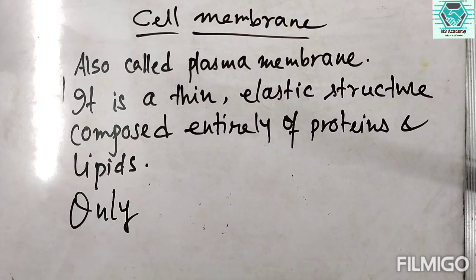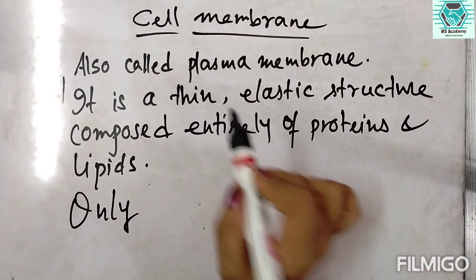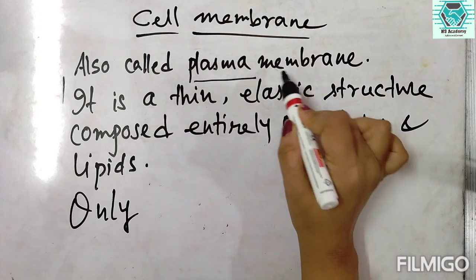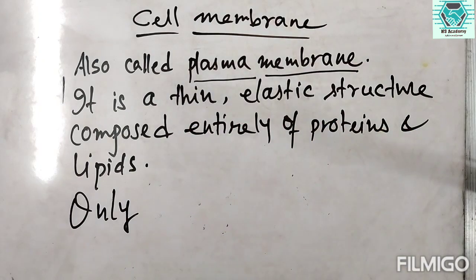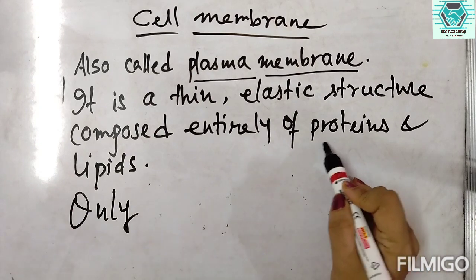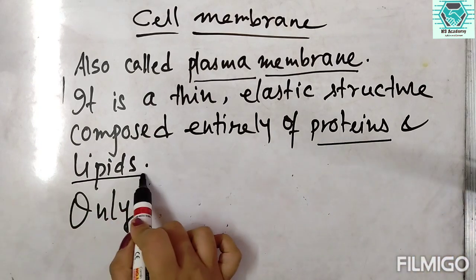Now we move to the cell membrane structure. So the cell membrane, which is also known as plasma membrane, it is a very thin, elastic kind of structure which is composed entirely of proteins and lipids.